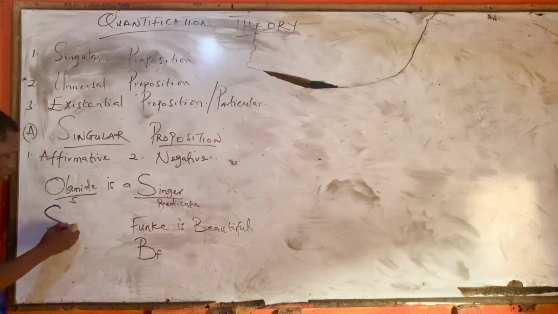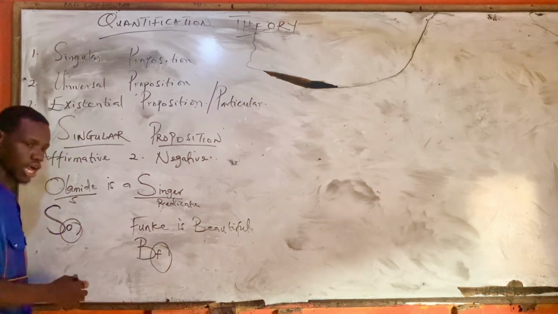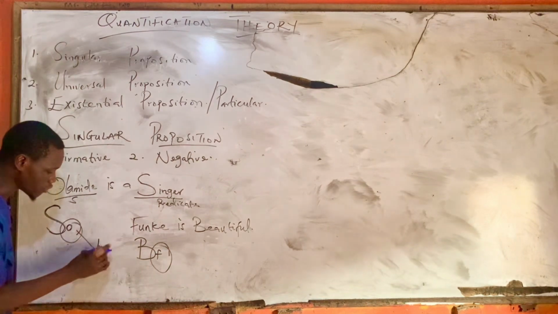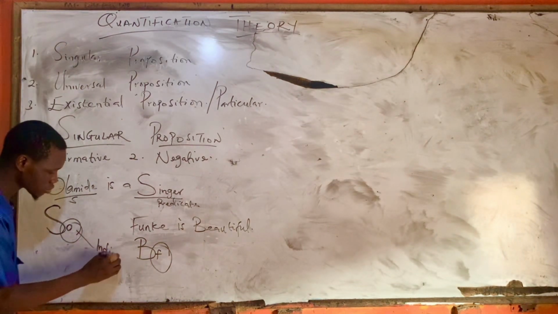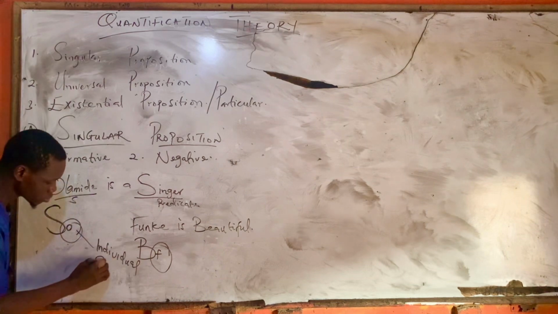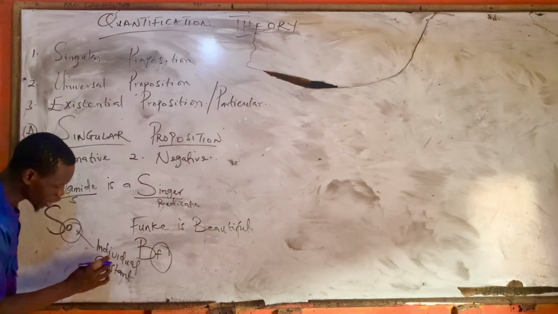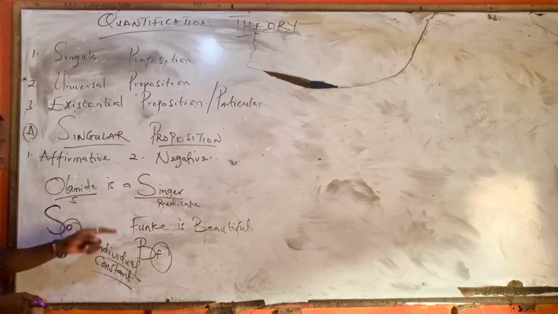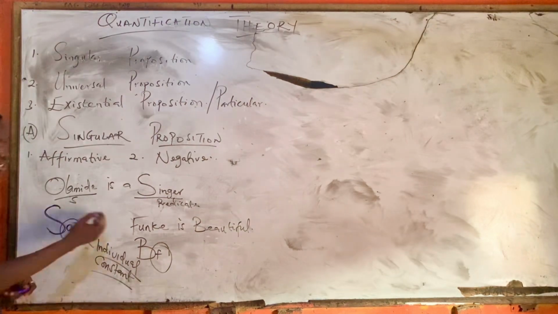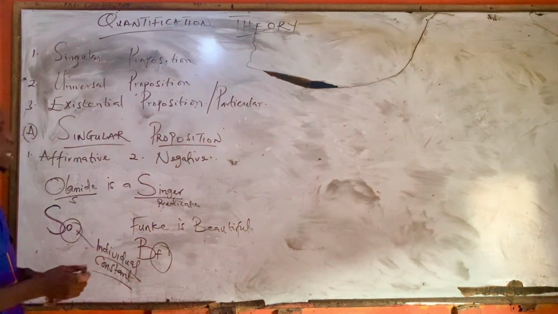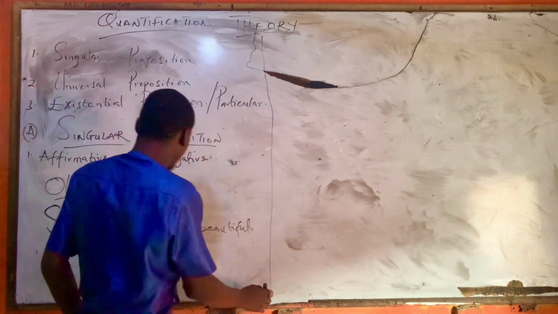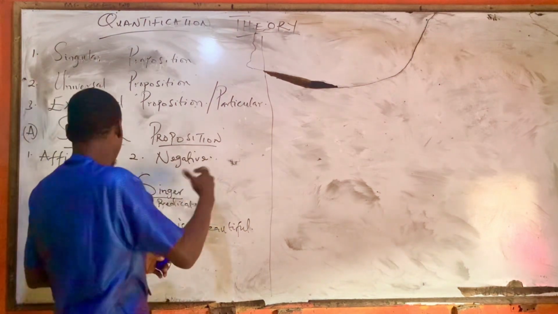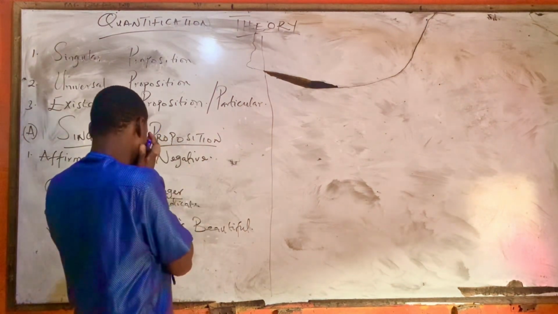Now, you see these small letters that are used to designate the subject term, they are called individual constants. Individual constants. And like I said, this is for affirmative. Okay, this is for what? Affirmative. Now let's symbolize negative proposition.